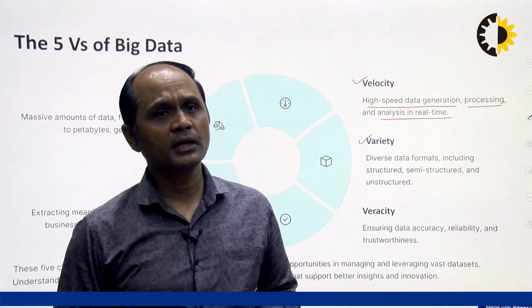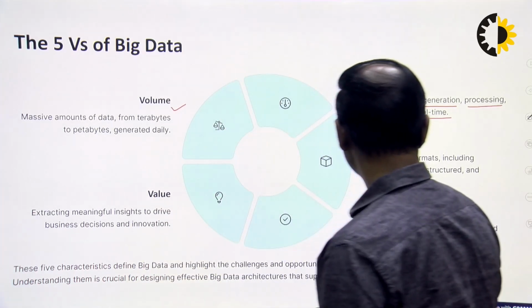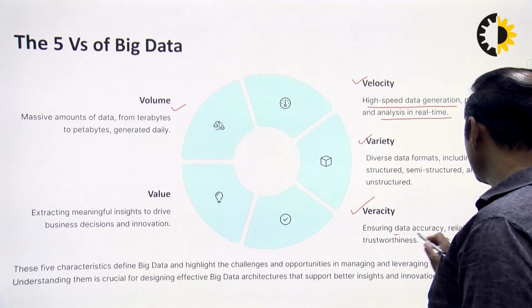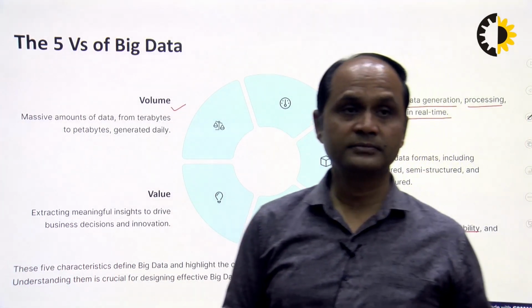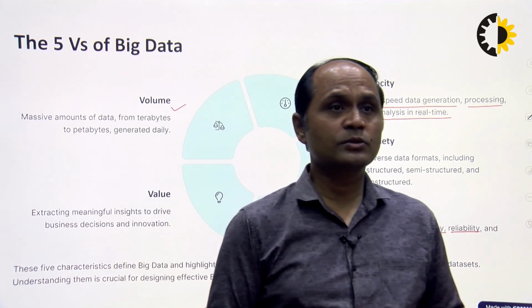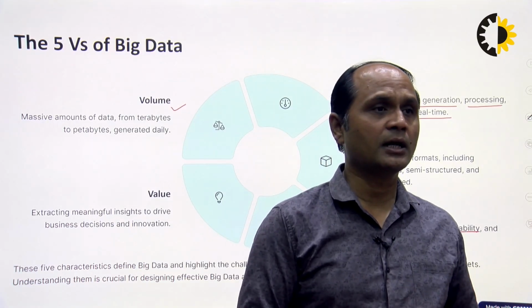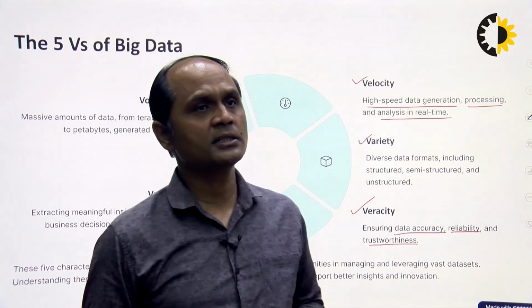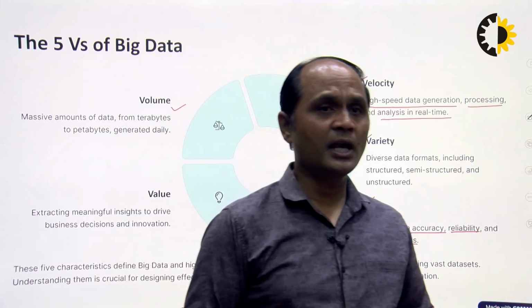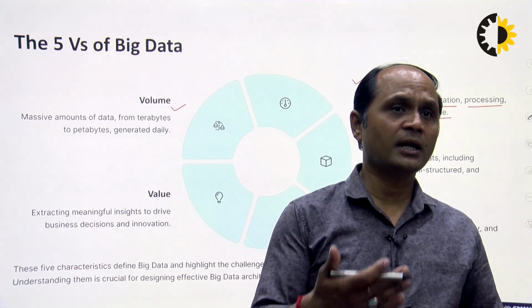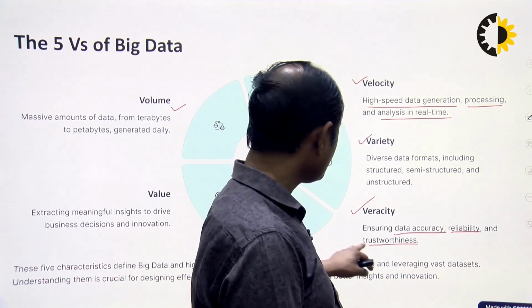The next pillar is veracity. What do you mean by veracity? Veracity means ensuring data accuracy, reliability, and trustworthiness. That means if we use a large amount of data for a particular analysis or analytics purpose, we can ensure that data accuracy, reliability, and trustworthiness.